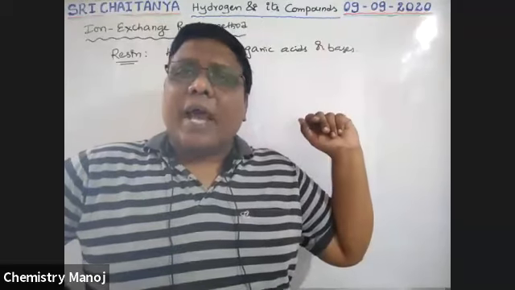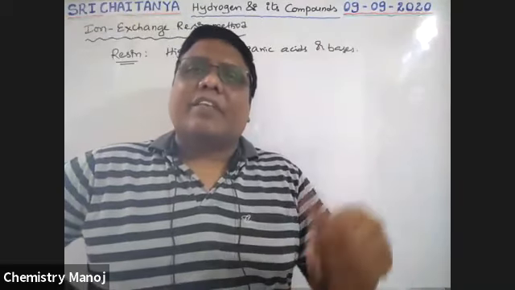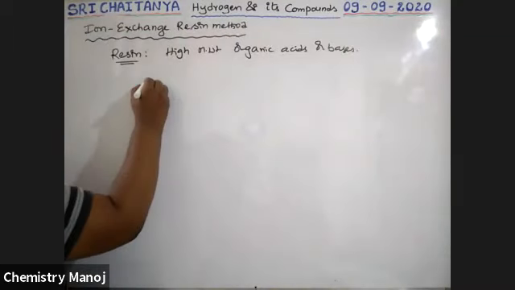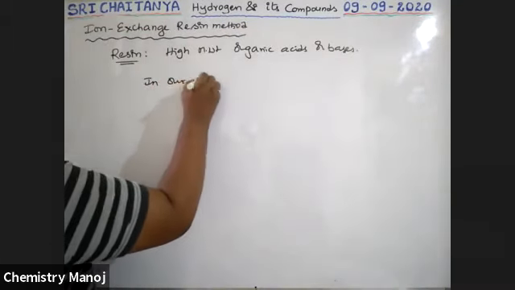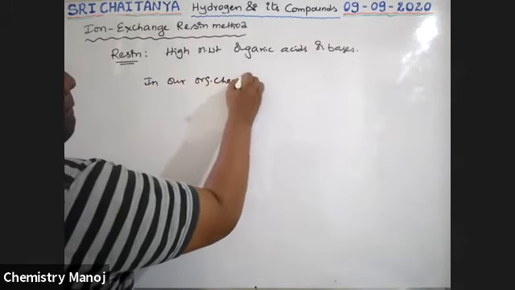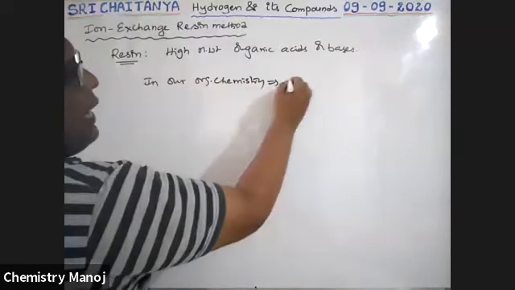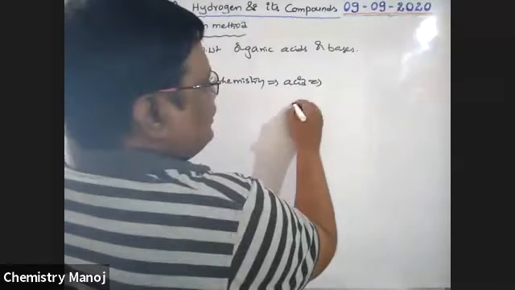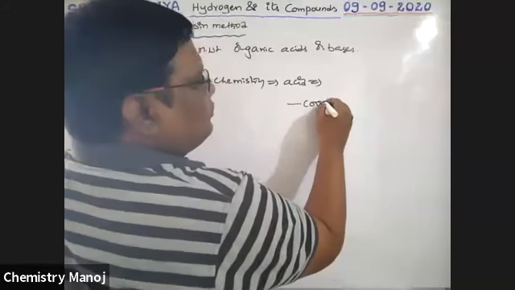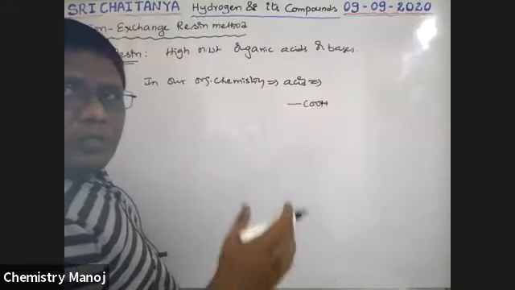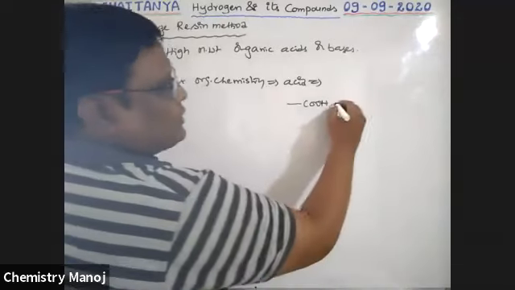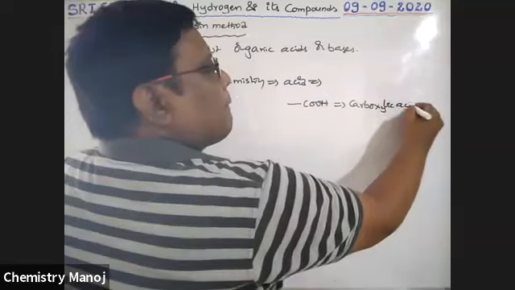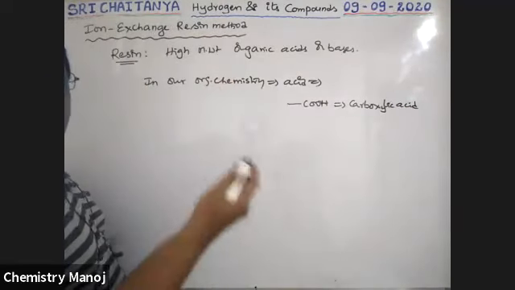So these organic acids and bases having high molecular weight are generally called resins. In organic chemistry, acids are the compounds having functional groups. That is the COOH functional group, called carboxylic acid.